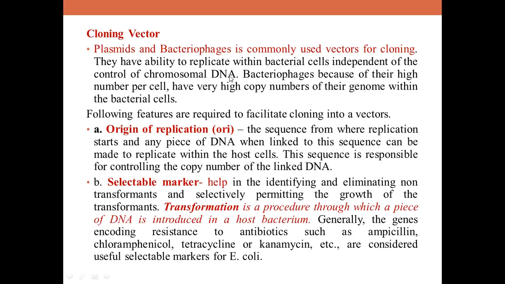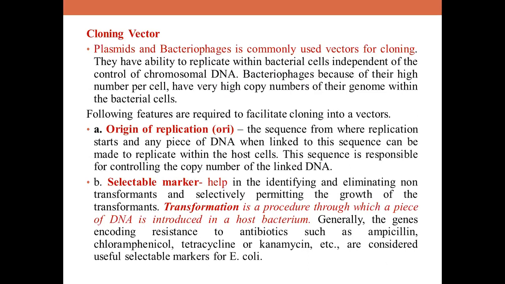Why? Because they have the ability to replicate, as I said, independent of the control of chromosomal DNA. And bacteriophages have very high copy numbers of their genome within the bacterial cell. So there are different criteria, which we will see now, based on which you are going to select a vector. First and foremost is the origin of replication, children.